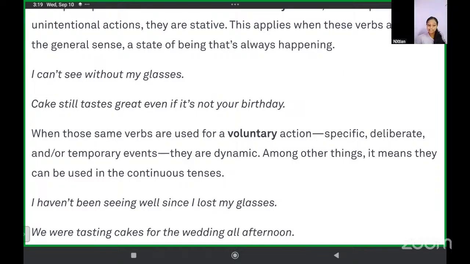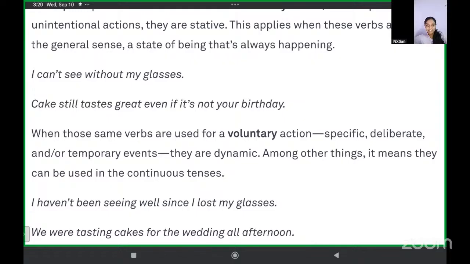Now, I can't see without my glasses. Cake still tastes great, even if it's not your birthday. That is the taste. Then, when those same verbs are used for a voluntary action, specific, deliberate, or temporary events, they are dynamic. I can't see without my glasses is in general. You cannot see without your glasses. But in particular, I haven't been seeing well since I lost my glasses is voluntary. Because you lost your glasses, you cannot see.